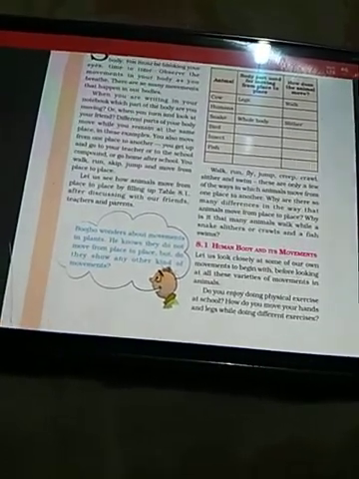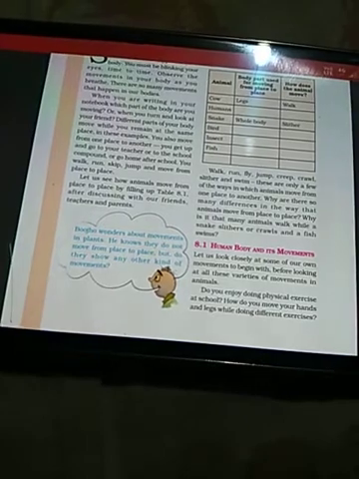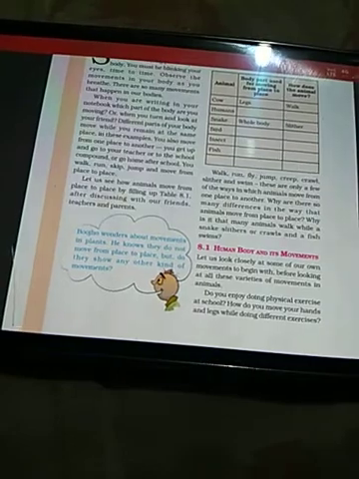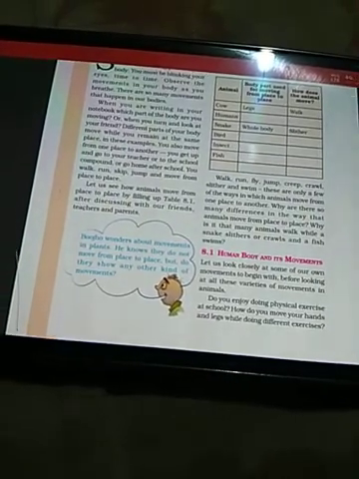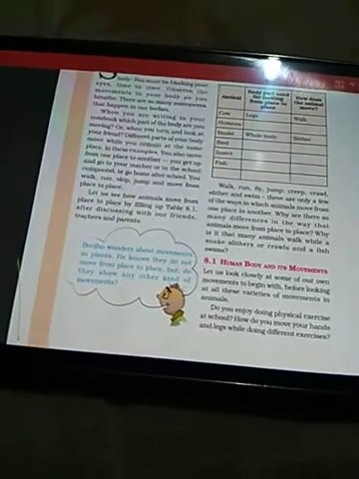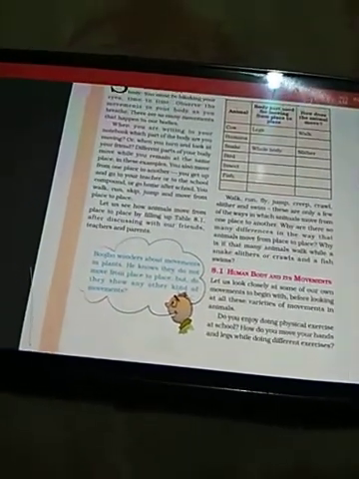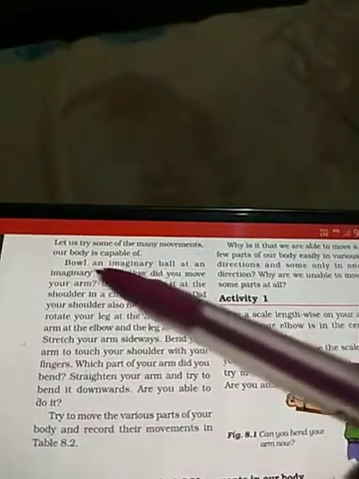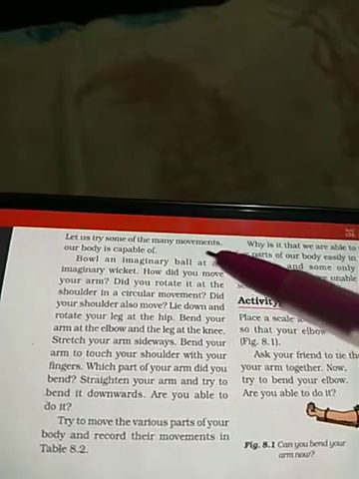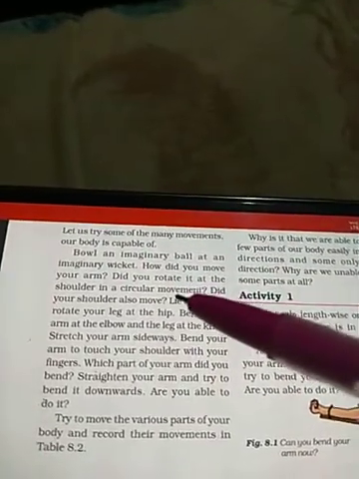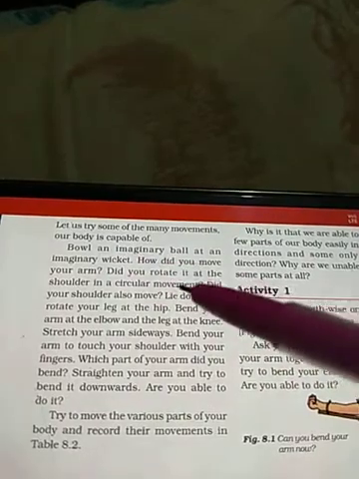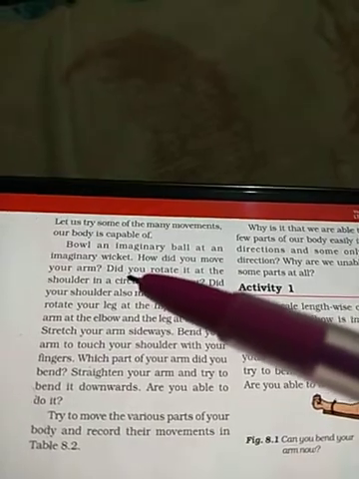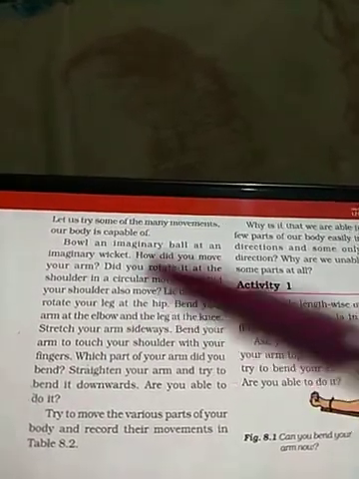Do you enjoy doing physical exercises at the school? How do you move your hands and legs while doing different exercises? Yes, while doing different physical exercises in the PT class or in the yoga class, you move your hand, your neck, your legs in different directions. Let us try some of the many movements our body is capable of. Bowl an imaginary ball at an imaginary wicket. Just imagine that you are bowling a ball towards an imaginary wicket.